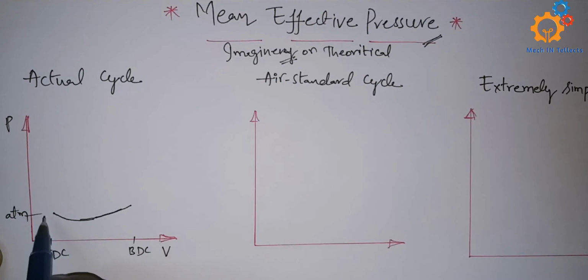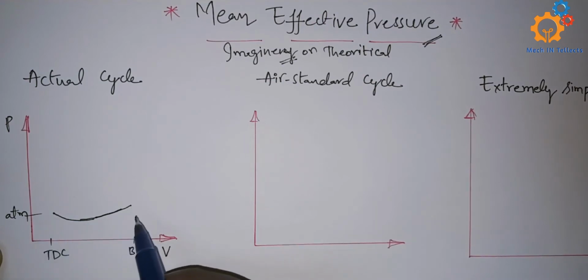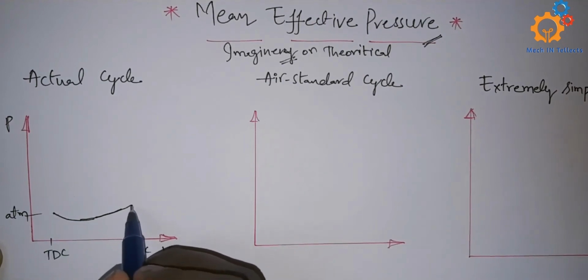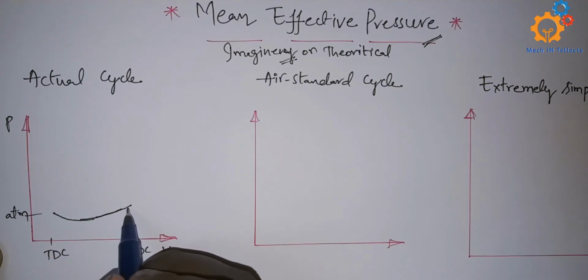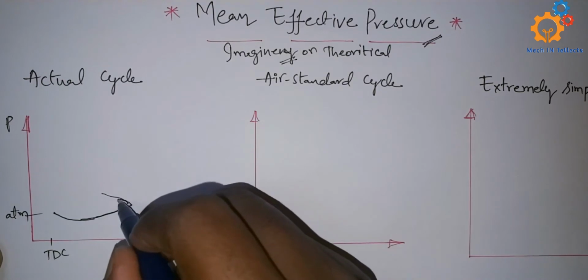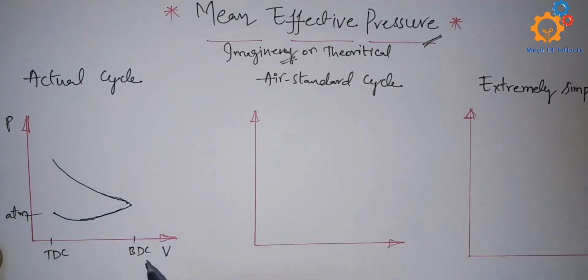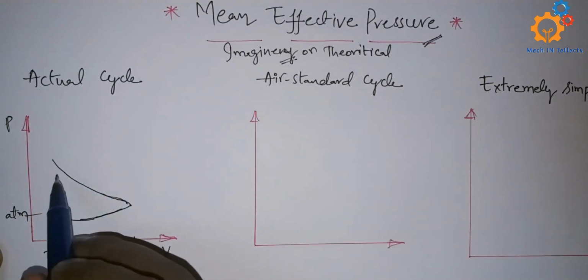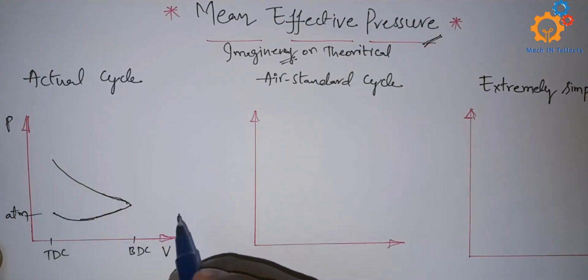where air fuel mixture comes into the cylinder, and then that air fuel mixture will be compressed, where we will have a high pressure and temperature.